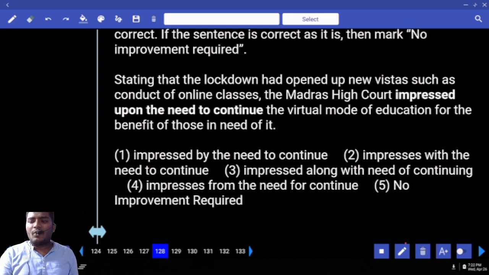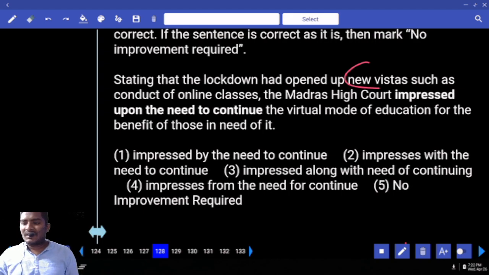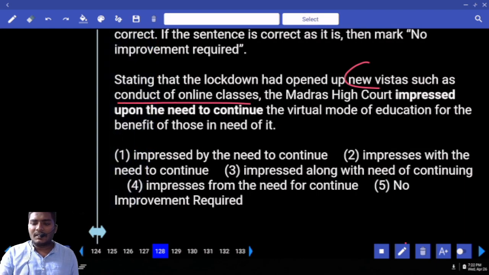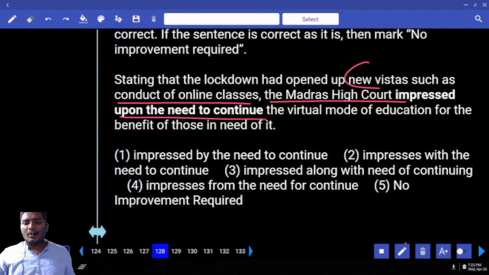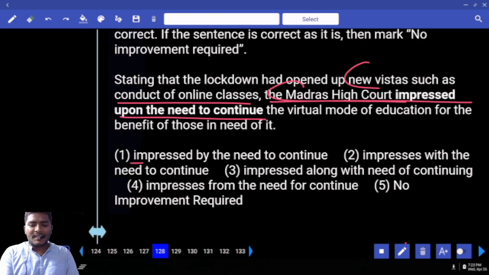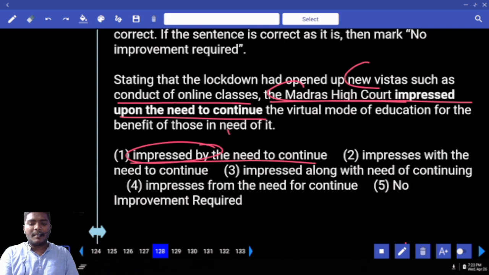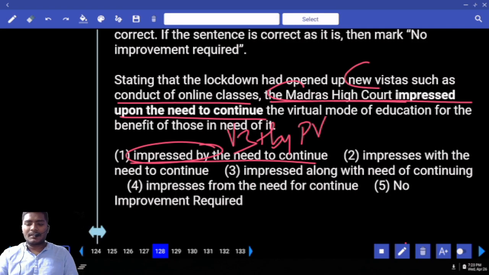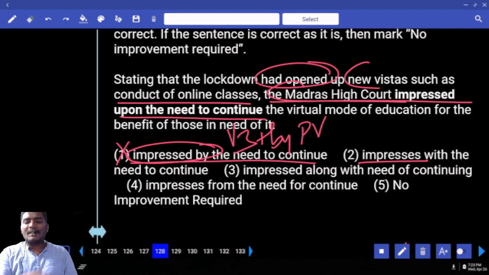Stating that the lockdown had opened up new vistas such as conduct of online classes, the Madras High Court impressed upon the need to continue the virtual mode of education for the benefit of those in need of it. Now, this Madras High Court impressed upon. "Impressed by the need to": if you use "impressed by," it immediately changes to a V3 combination. That V3 plus "by" is in which voice? Passive. Nobody is impressing the government. No. "Impresses." Are we speaking about the past case or present case? Past. It already received a judgment.